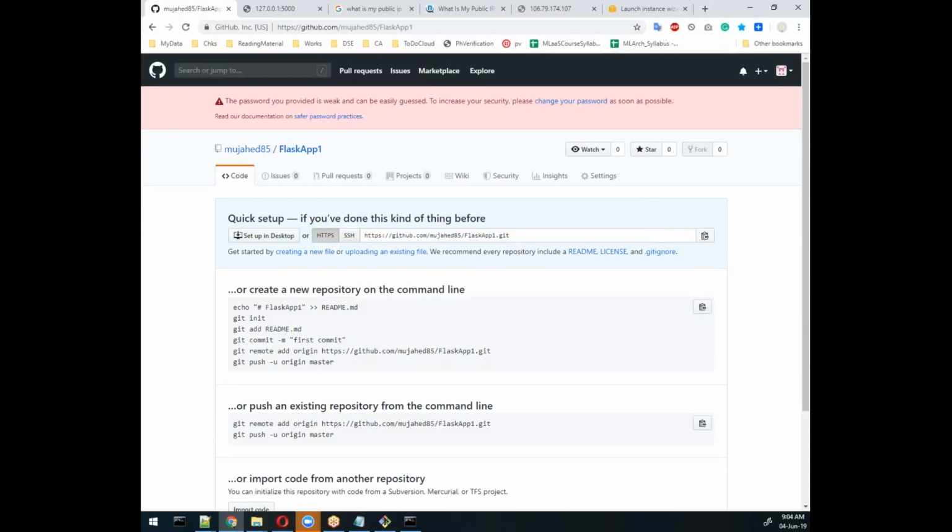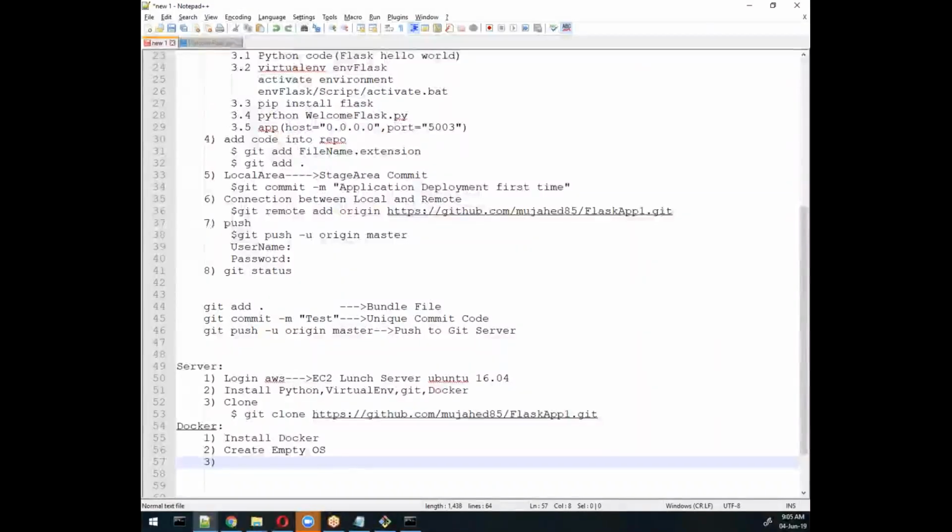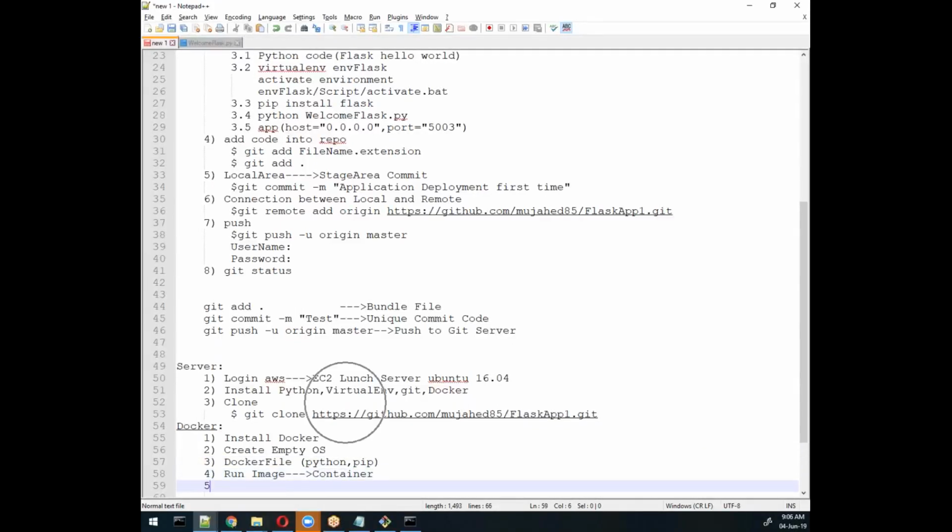Then we will run this image as a container, and we'll expose the port while running, with a particular number. Ports we also need to forward. Then you can check through http://, the public IP address, colon, the port number we forwarded, and then the routing address. So you can check with this location. Tomorrow we will see this, the servers and Docker part.